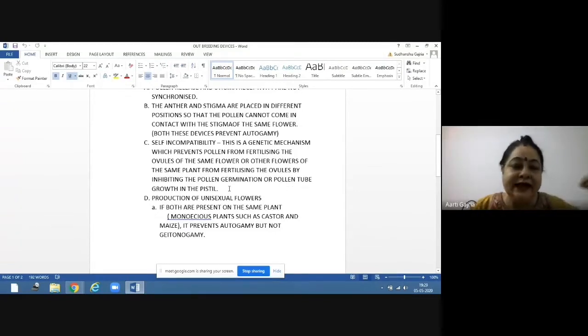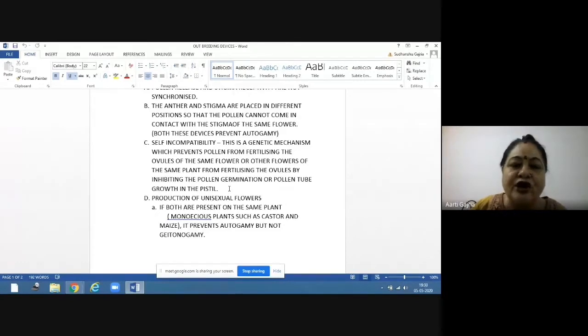That means even if the pollen has fallen on the stigma and the stigma is receptive, still the stigma will not allow this pollen to germinate on itself. That means it will not allow the pollen to send its tube inside its style.